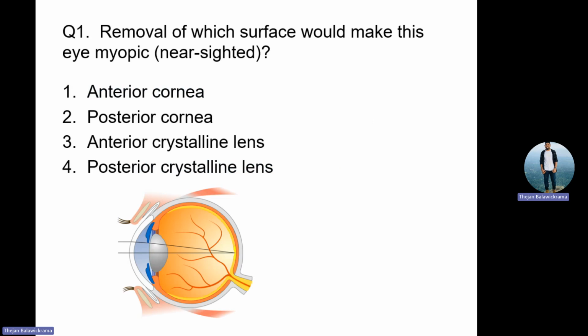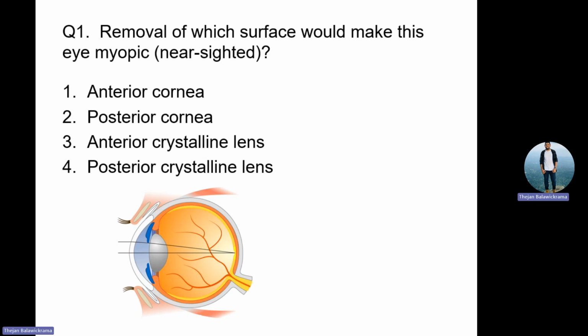Removal of which part would make this eye myopic? The anterior part of the cornea, if we remove, the patient will be myopic. Or the posterior part of the cornea, we remove, the patient will be myopic. Or the anterior crystalline lens, we remove, the patient will be myopic. Or the posterior crystalline lens, we remove, the patient will be myopic.